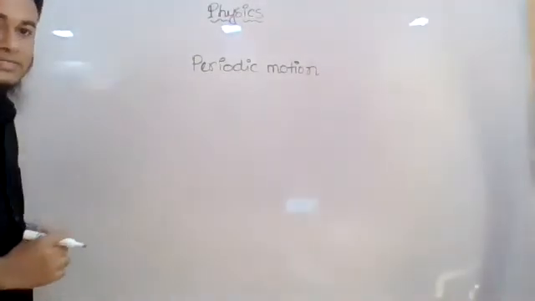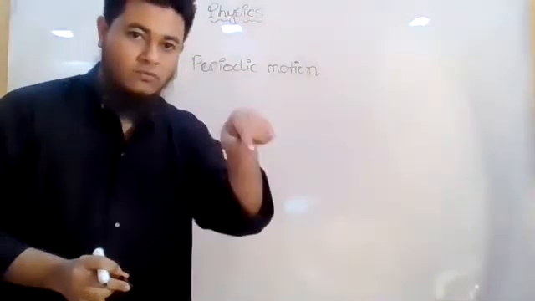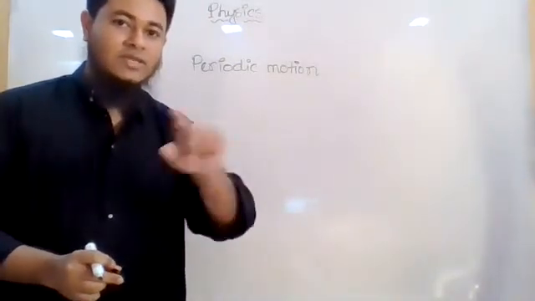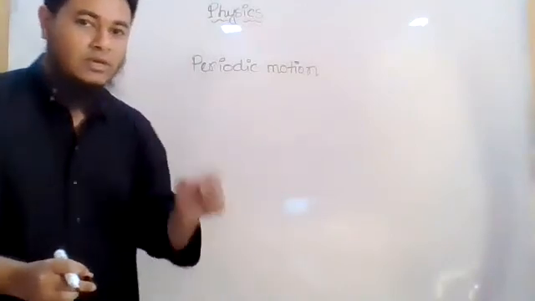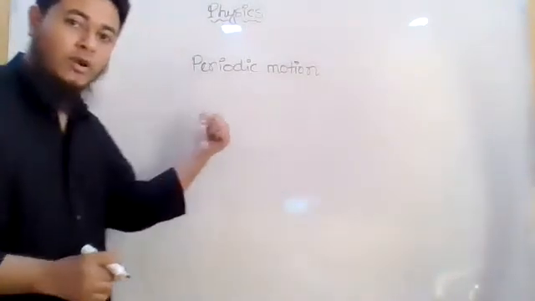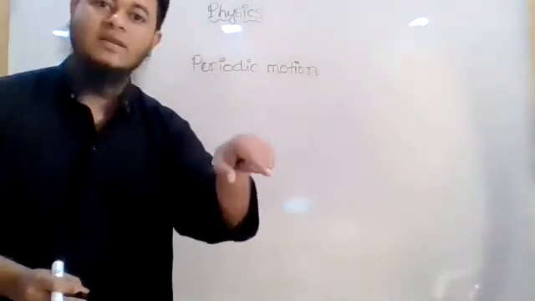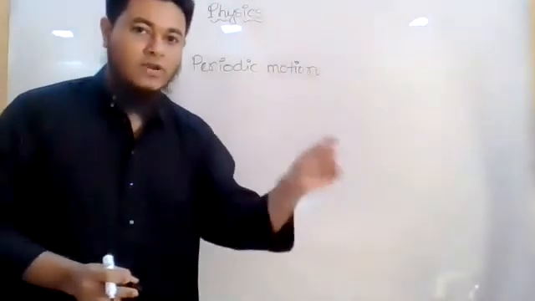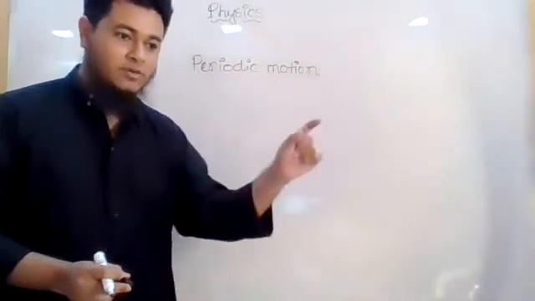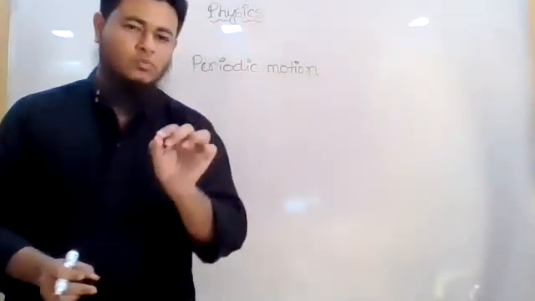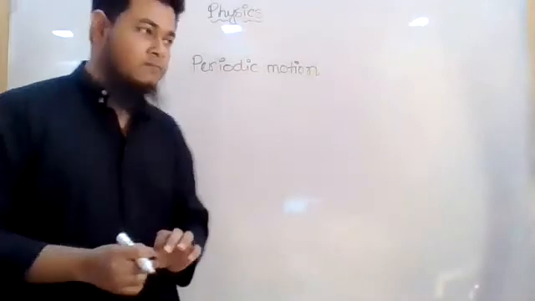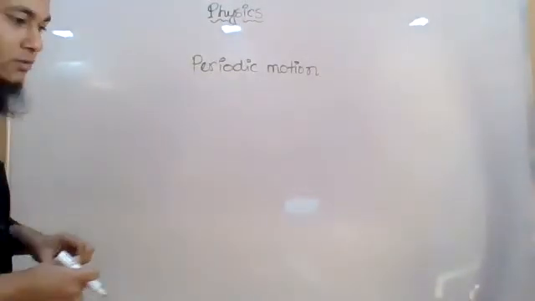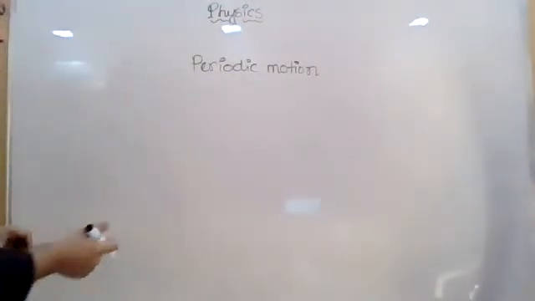Okay, what are the characteristics? What are the main points that you have to write in the definition? If you miss one of these points in the definition, then for that definition you will not get any mark, so please be careful. The points that I write must be there in your definition. In every case, I will try to inform you that if you forget this, you will lose marks. To get 100% marks, you need to write this and this point. Some students seem to be missing those points. I don't know why. I hope that will not be the case for your batch, inshallah.